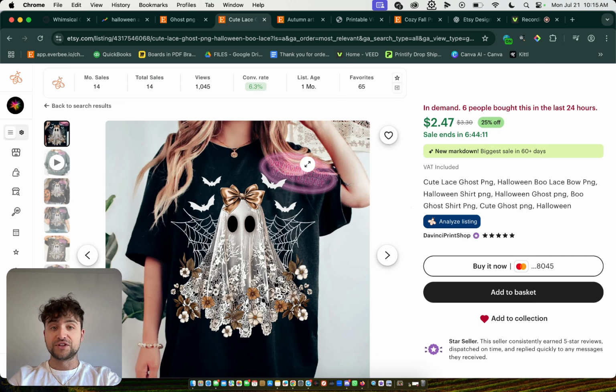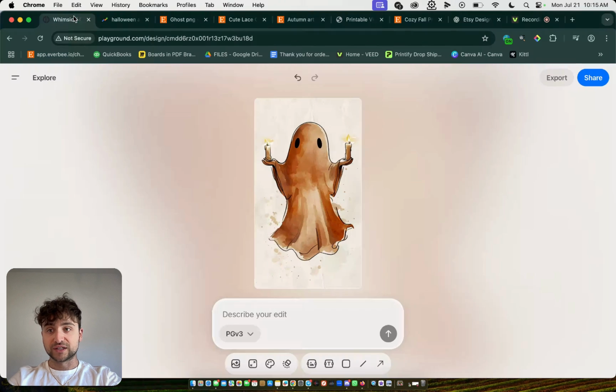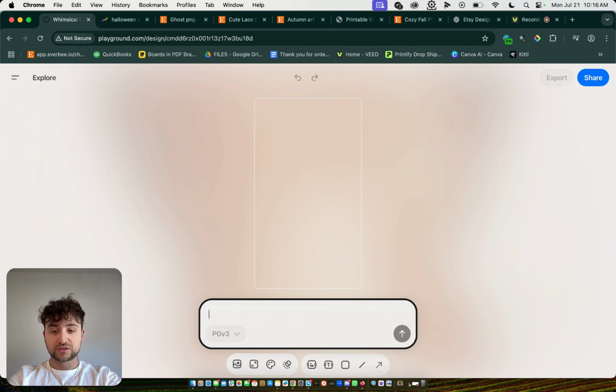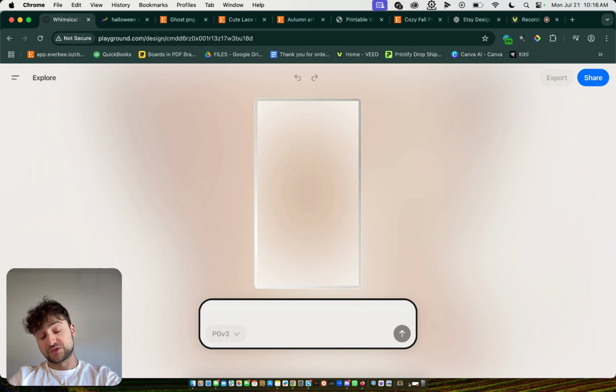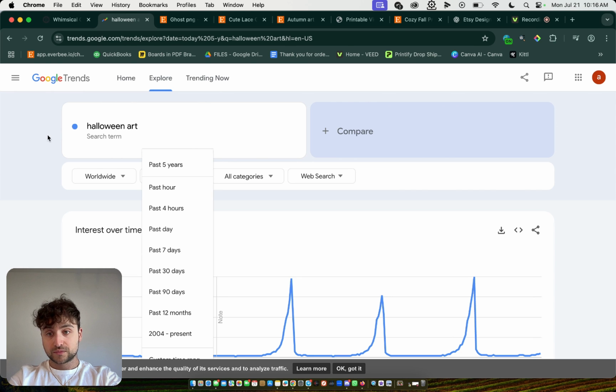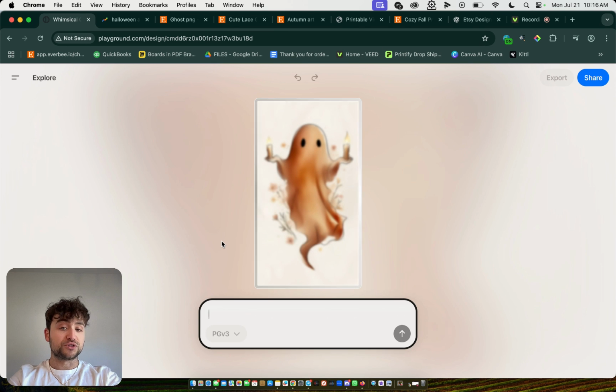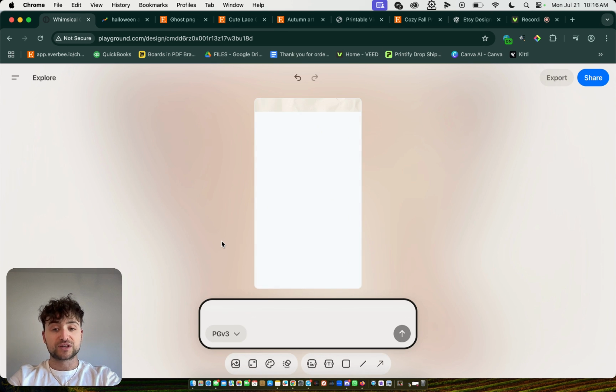It's doing very well. All this is just what I generated, plus some elements of flowers. So I can say put flowers around the ghost, because people like flowers with their ghosts from what I'm seeing. So I can do that too, right? Let that generate. This is pretty much this simple. So all you can do, you can build this business in under 10 minutes, and you can start selling.